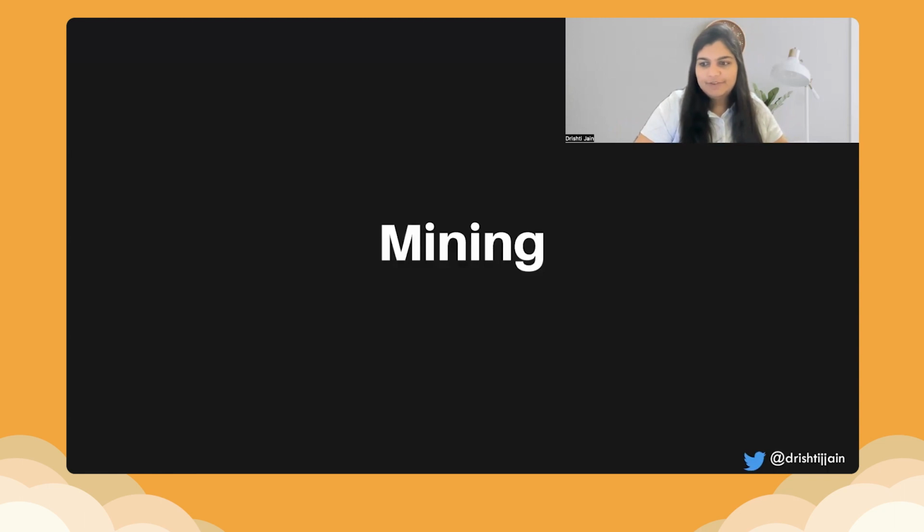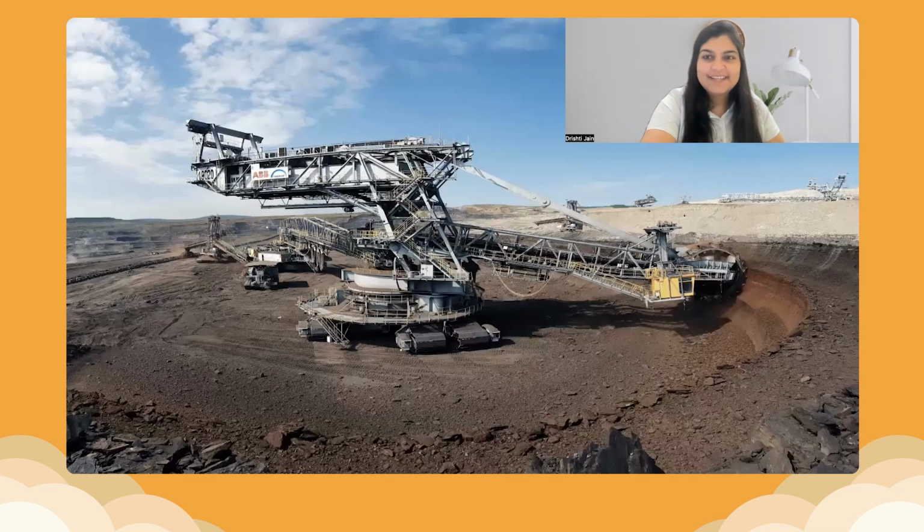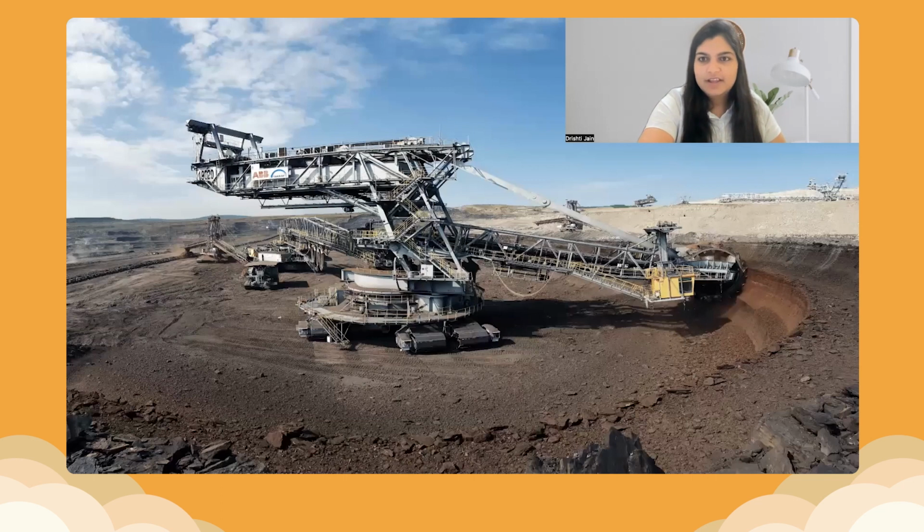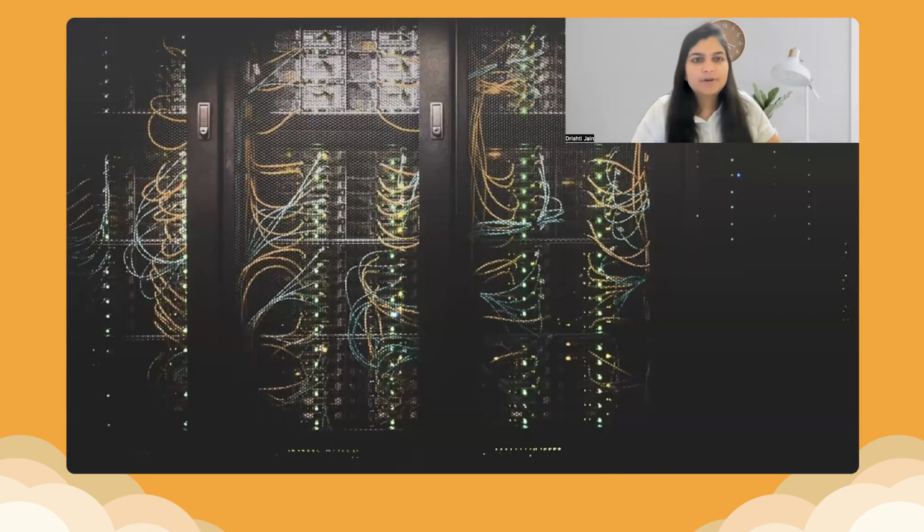Now, we have been talking about miners. So what do miners do? Miners mine, right? Is this the mining? No, this is not the mining that I'm talking about. This is how the blockchain mining looks like. This is the way we mine minerals from ores in the Earth's crust. But when we talk about mining in the blockchain, this is how it looks like. And this is the mining that I'm talking about.